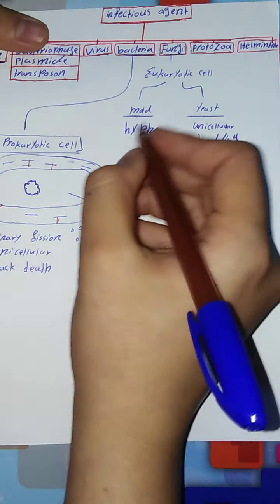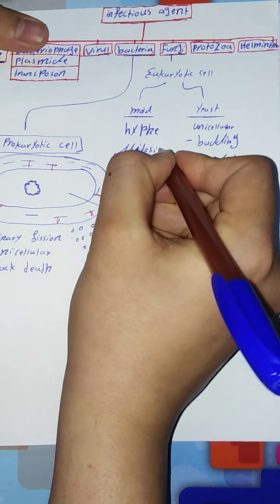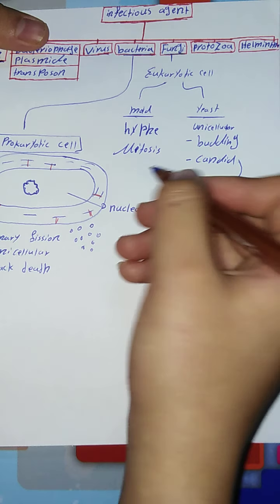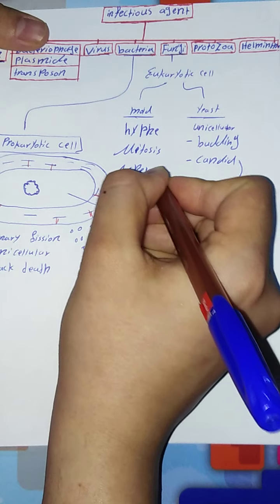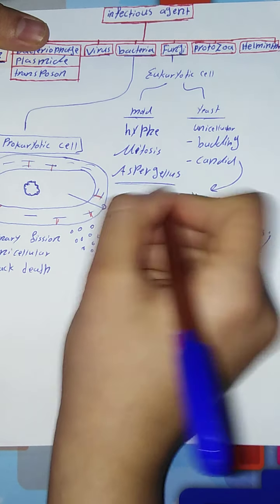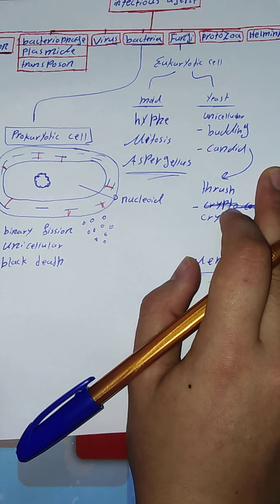and reproduced by mitosis. And we have an example like Aspergillus. That's all about fungi.